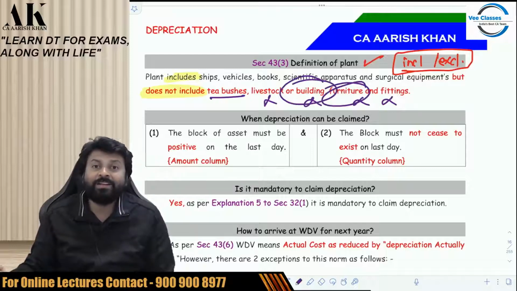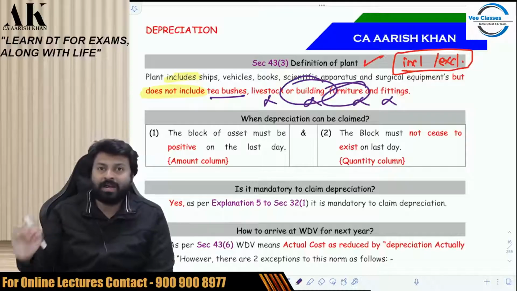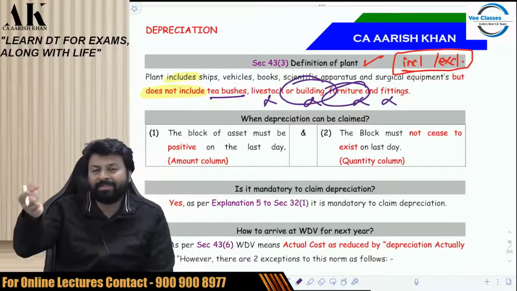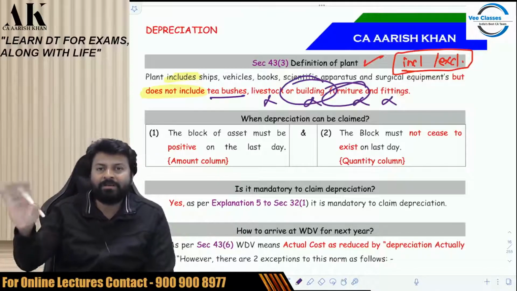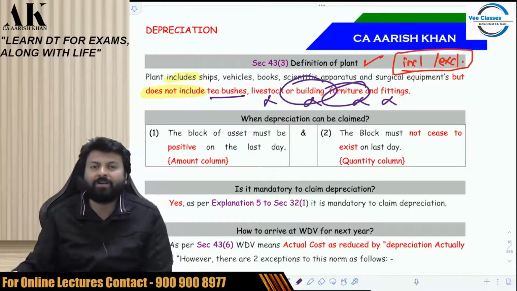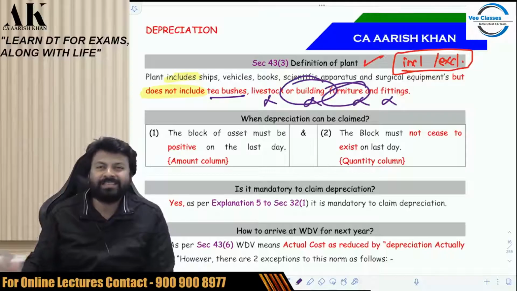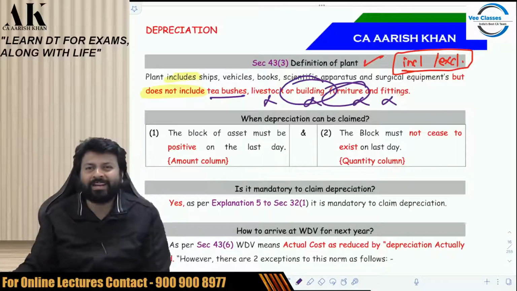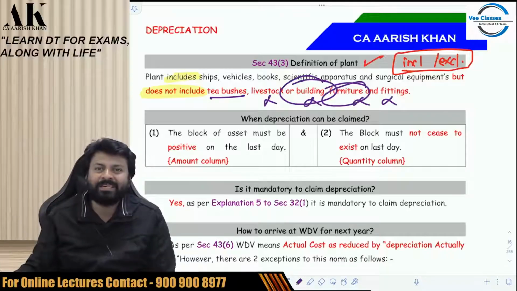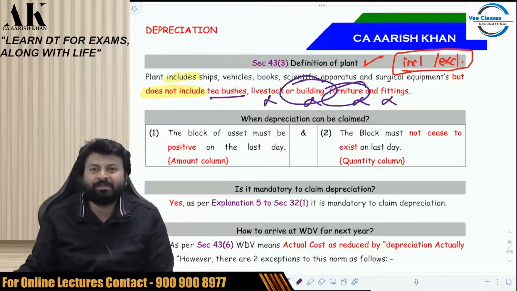So in that way, everything will become plant only. The government does not want everything to be called plant. Why? Because then everything will be depreciated at 15%. The government wants the building and furniture, etc. to be depreciated at what? 10% only, not at 15%. So there is a great logic behind it. I'm not getting into so much of that logic. It is a very old discussion of 2003.